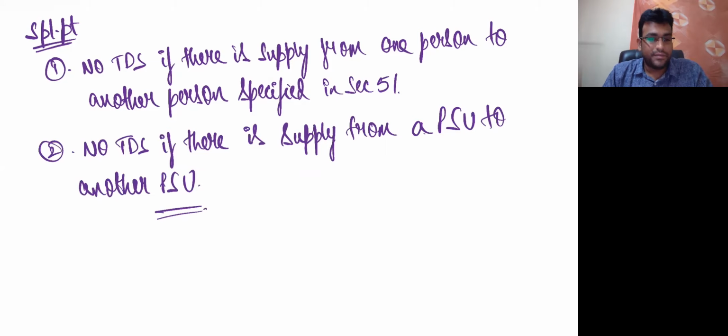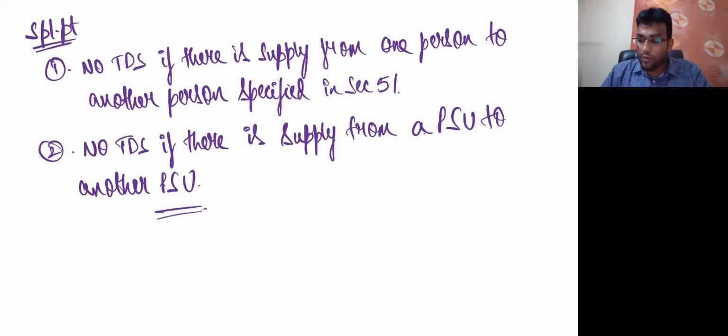Friends, does this point make sense for everybody? Which section are we talking about? Section 51, which deals with what? Provisions of TDS. And TDS provisions we clearly discussed. I told you in the complete chat, and we're trying to write all the points that are covered here. Does this make sense to everybody?